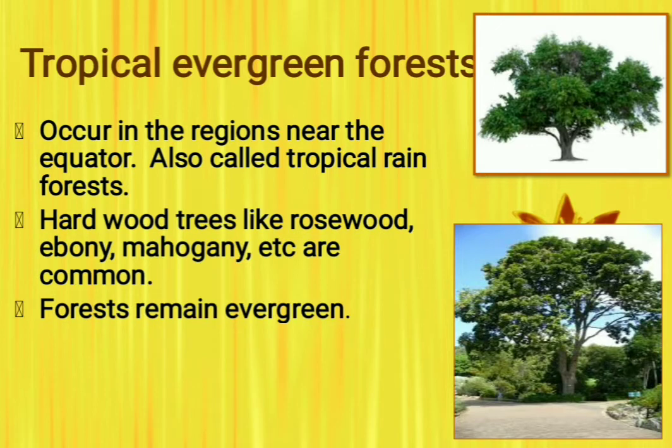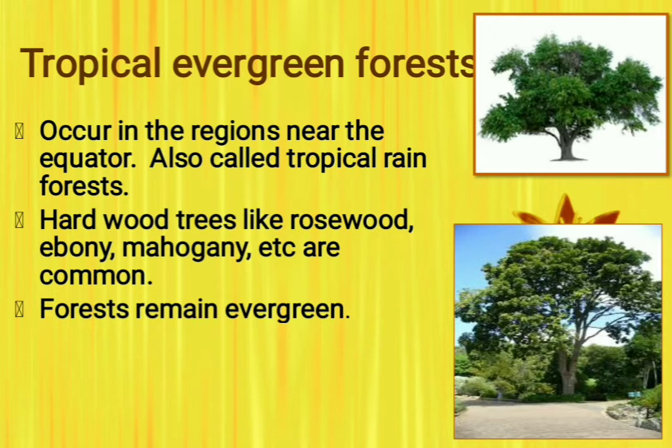As we have studied, the trees of the forest shed their leaves in the dry seasons. But in the evergreen forest, there is no particular dry season, and these trees do not shed their leaves altogether as other trees do. This is the reason why they are called evergreen.